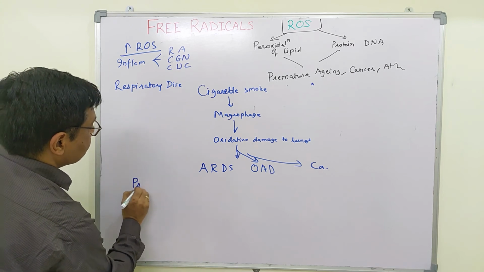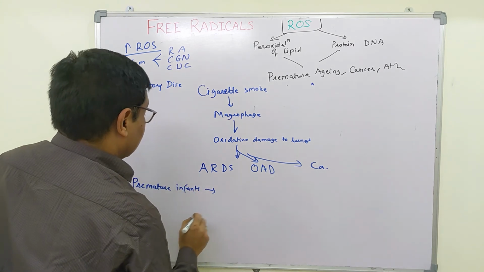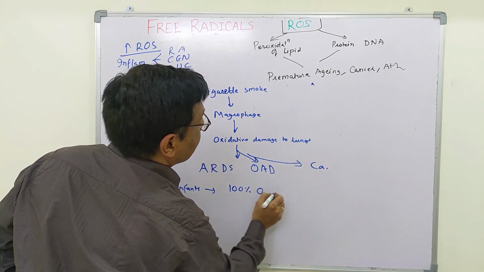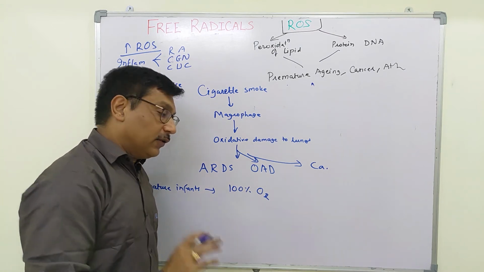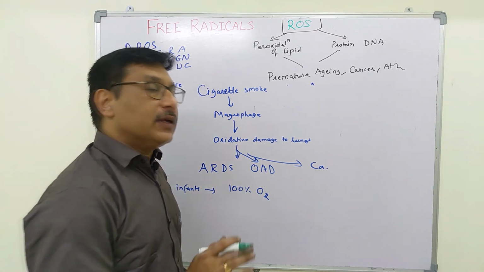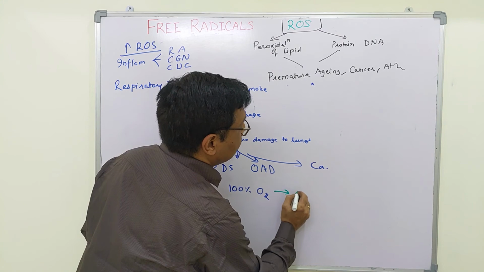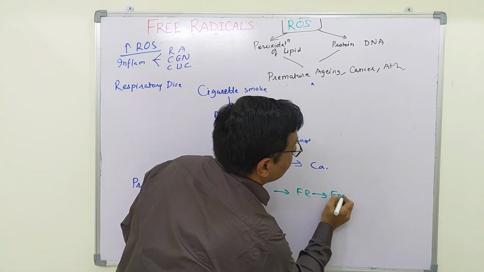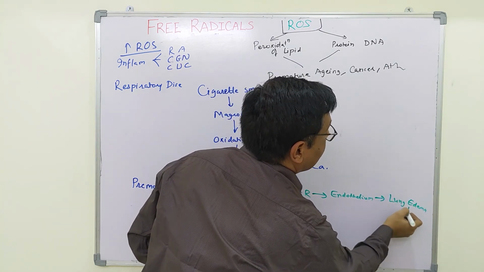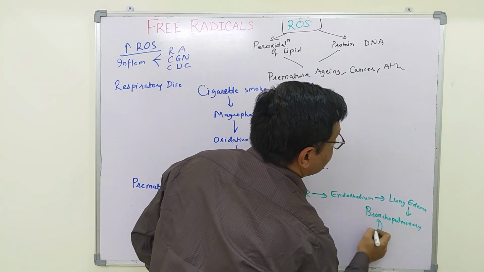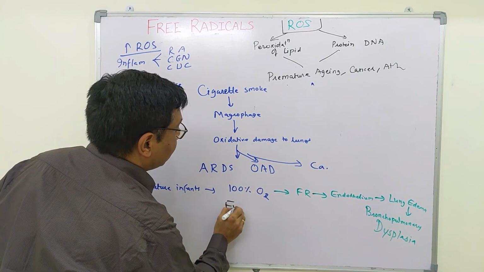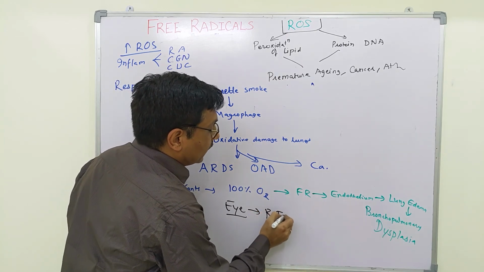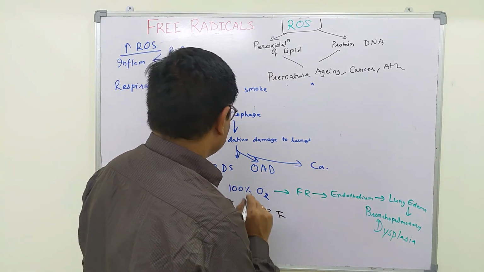In premature infants, due to lung immaturity, 100% oxygen is given for more than 24 hours. This will lead to activated neutrophils in the lung area, and these will release free radicals. These free radicals destroy the endothelium, causing lung edema and bronchopulmonary dysplasia. In this case, the eyes of the newborn infant are also affected. This is called retrolental fibroplasia, the retinopathy of prematurity.